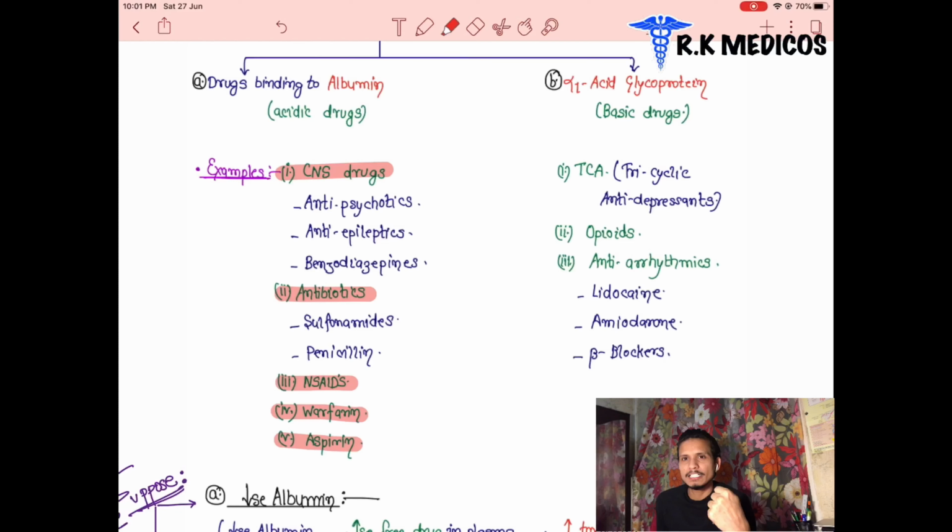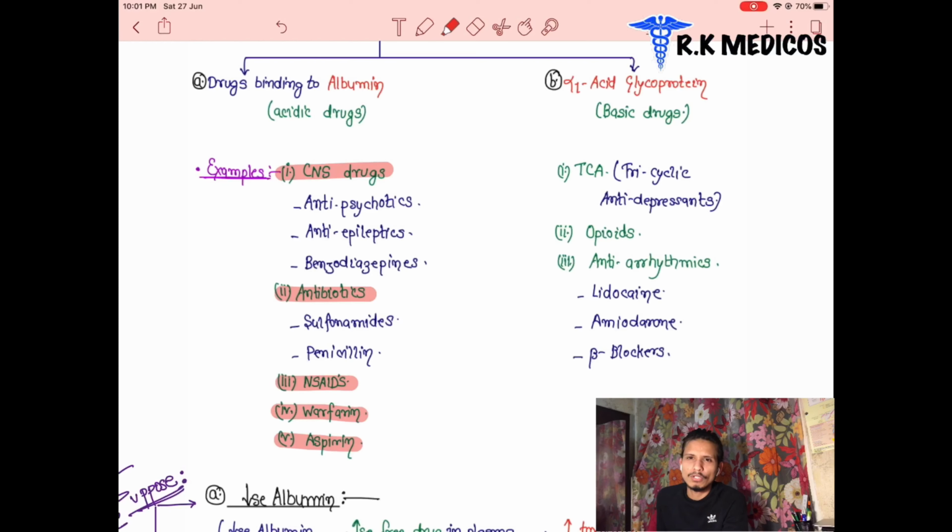CNS drugs are basically represented by the antipsychotic drugs. Antipsychotic drugs are used in schizophrenic patients, or in the psychosis of the patient. When any patient suffers from psychosis, then we use an antipsychotic drug. Next one is anti-epileptic drugs. Anti-epileptic drugs are basically used in seizures.